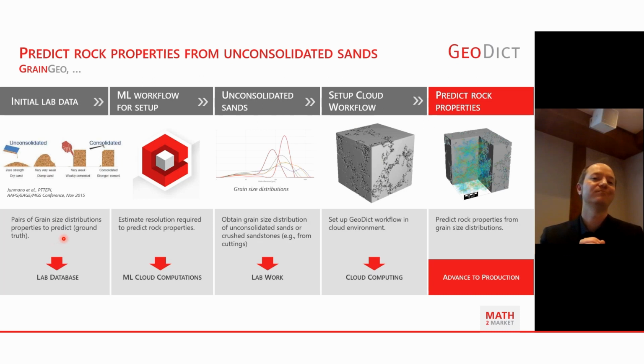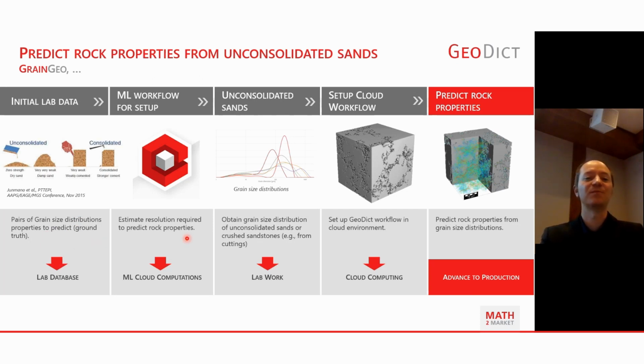So to get a more validated workflow on this, we've tried something out in the past, working with pairs of grain size distribution and the property to predict. So having some ground truth data, having some property measurements from the lab. So for example, for a sandstone rock that's been crushed, to get a grain size distribution measured by laser technology.